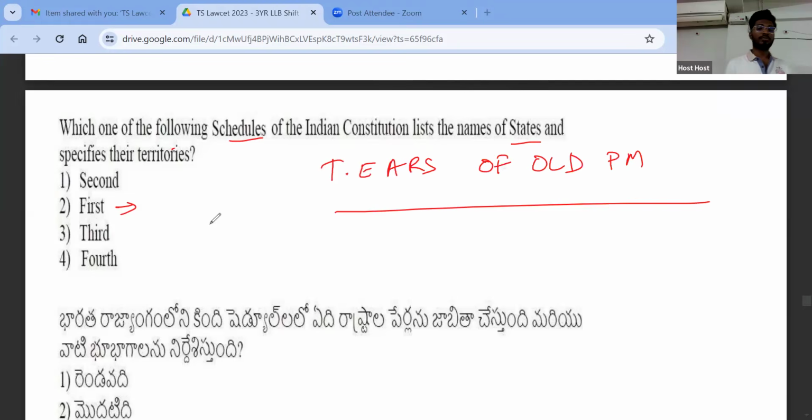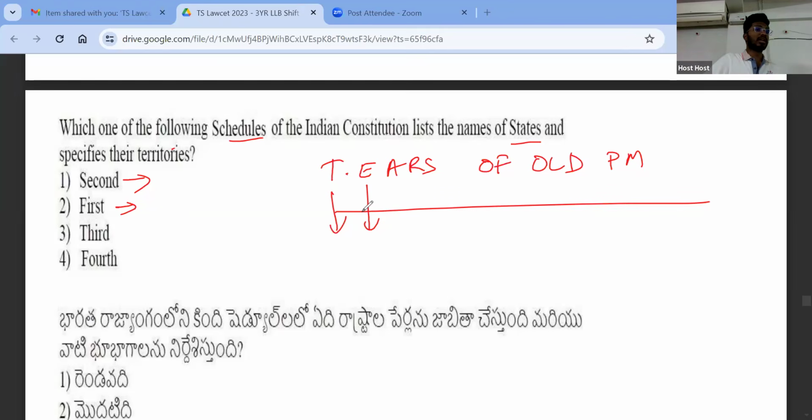So first schedule talks about name and territory. Second schedule talks about emoluments, allowances, and privileges of members of parliament, president, vice president, etc. What is the meaning of emolument? Emolument is salary. Allowance is any special allowance that is given to you, maybe car or house rent allowance, etc.